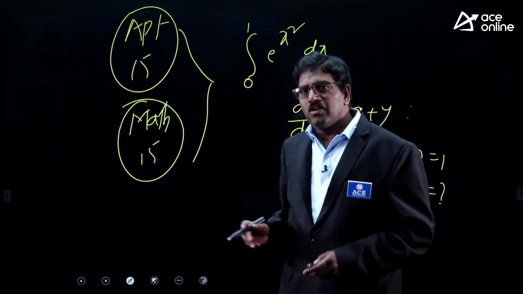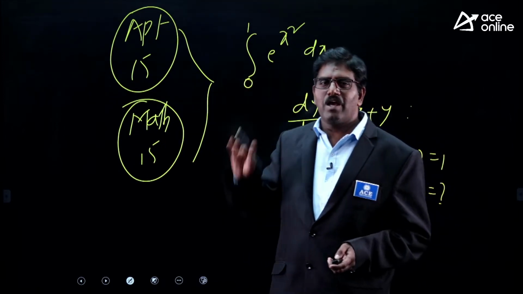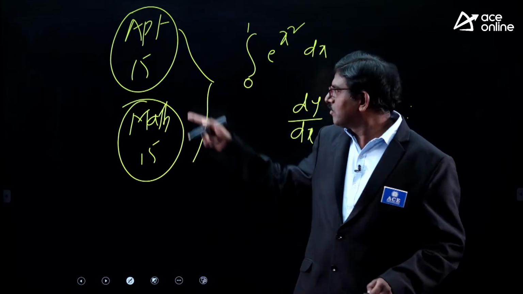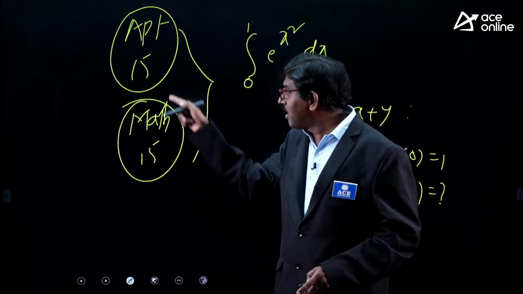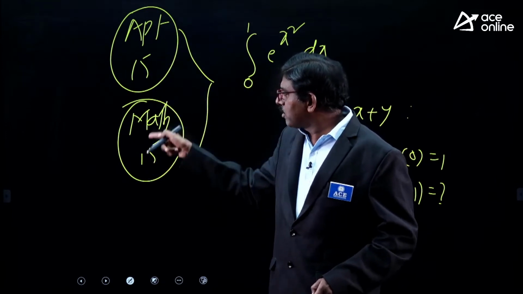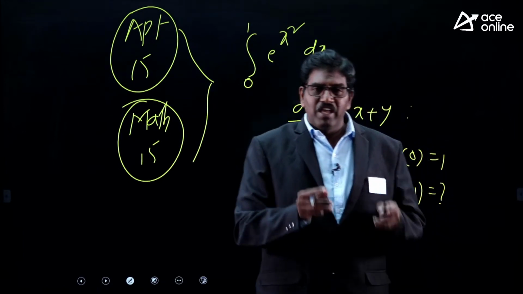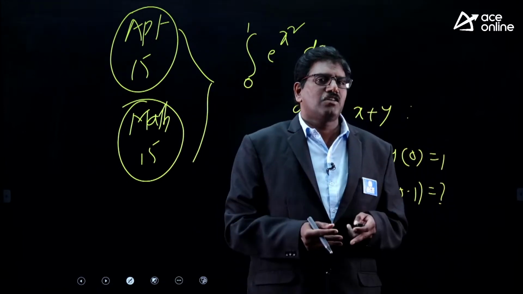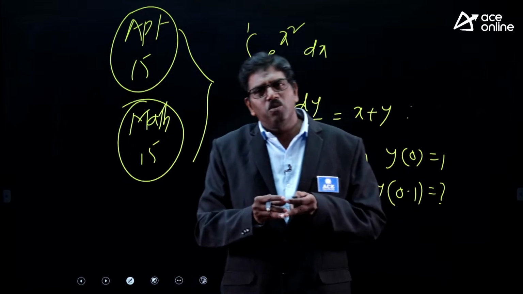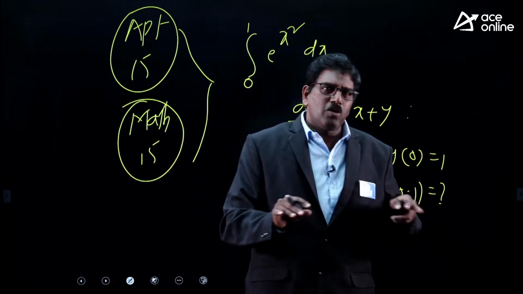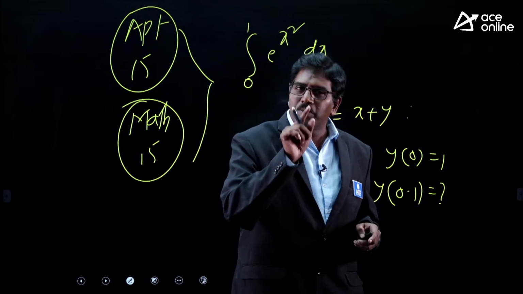You say, sir, mathematics I will prepare as the last part. No, don't do like that. Don't miss this logic, because both subjects together matter. Mathematics itself has a weightage of 15 marks. A subject with 15 marks of weightage, if you give it last priority, you are losing completely. You will be a loser.